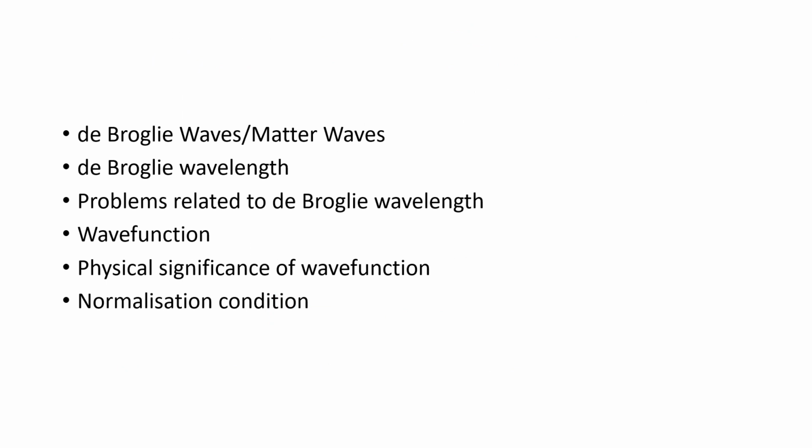So in this video, we learned about de Broglie waves, de Broglie wavelength, then problems related to de Broglie wavelength, then what is wave function, then physical significance of wave function. You must remember that while you write the physical significance of wave function, the most important point is psi square. It is probability density, or probability of finding the particle per unit volume. Then we learned the normalization condition. You have to remember this equation because we have to use it in an essay called a particle trapped inside a one-dimensional potential box.